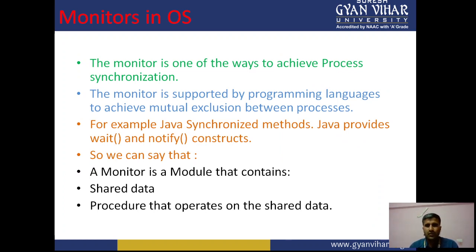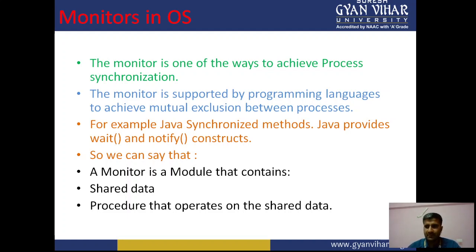A monitor is one of the ways to achieve process synchronization. In process synchronization, we discussed the critical section problem, so with the help of a monitor we can also solve the critical section problem. Monitor is supported by programming languages to achieve mutual exclusion between processes.